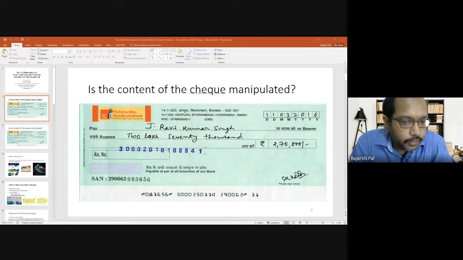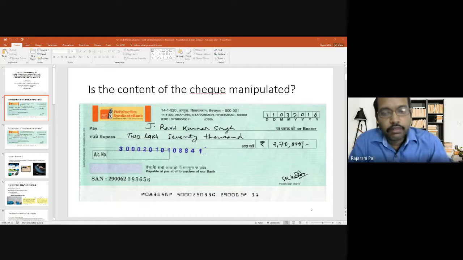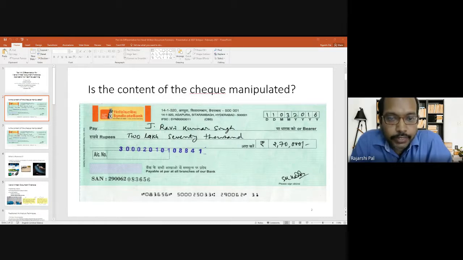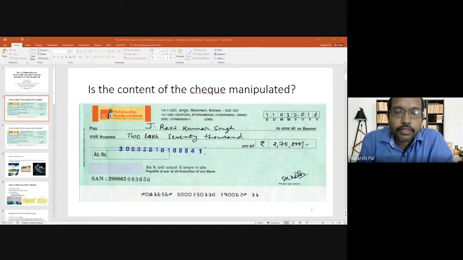Is it clear? Now our work focuses on identification or differentiation of pen inks. So basically, as we have seen in the previous example,